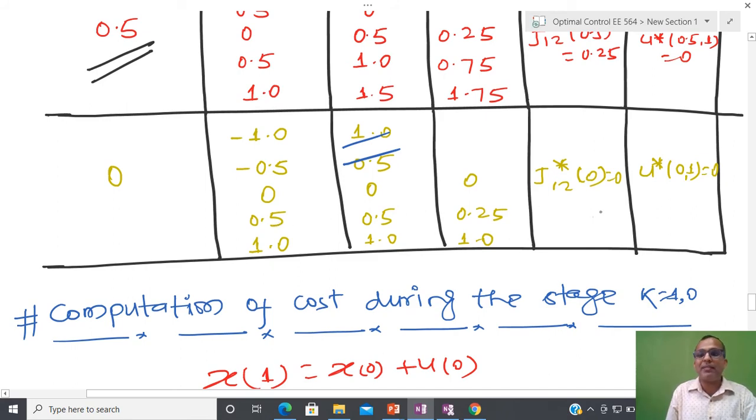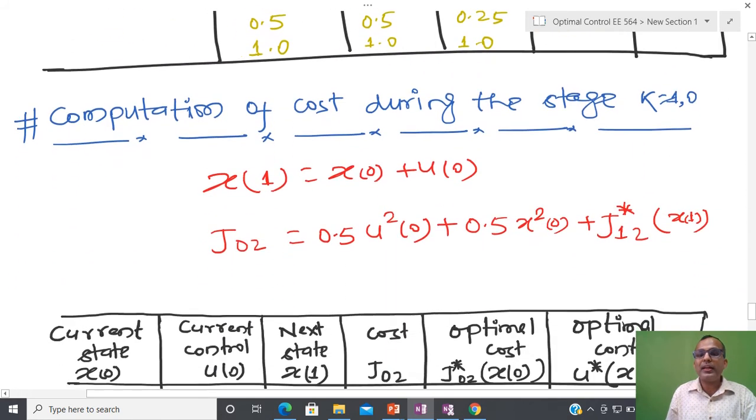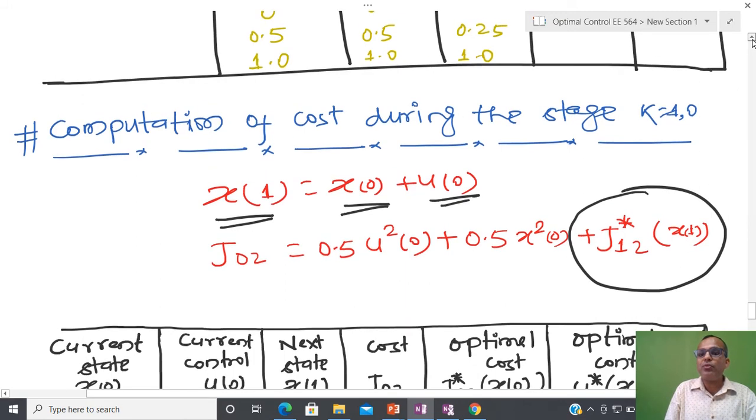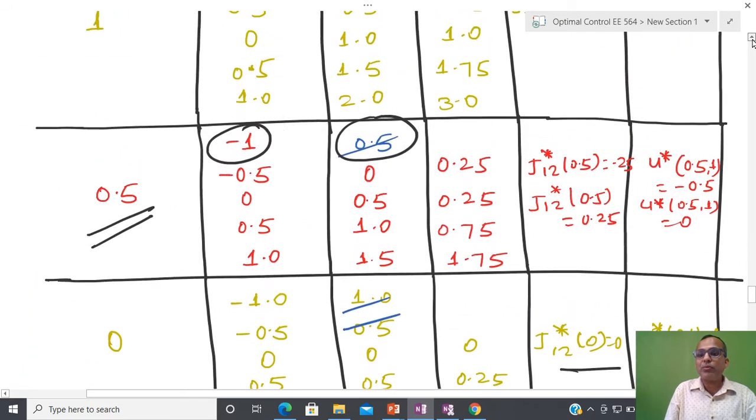So that is okay. Again I will calculate the minimal cost. Now what I have to do, similarly, since here kf equal to 2, so stage 2 means I have to move in backward direction. Now what I am going to do, I am going to make the relation between 1 and 0. So similar kind of things I will solve. And here I have to take value from this particular table.